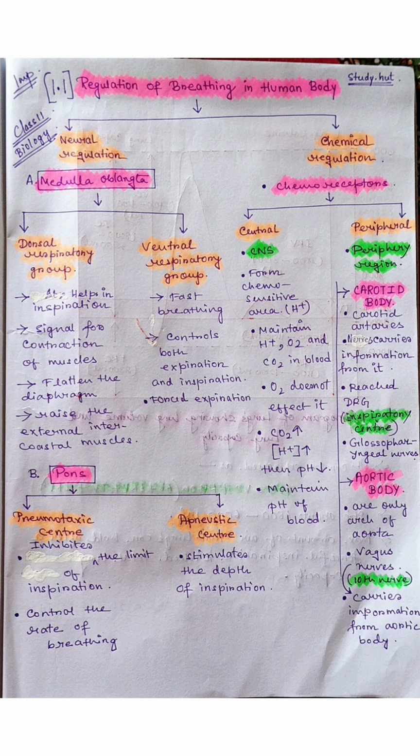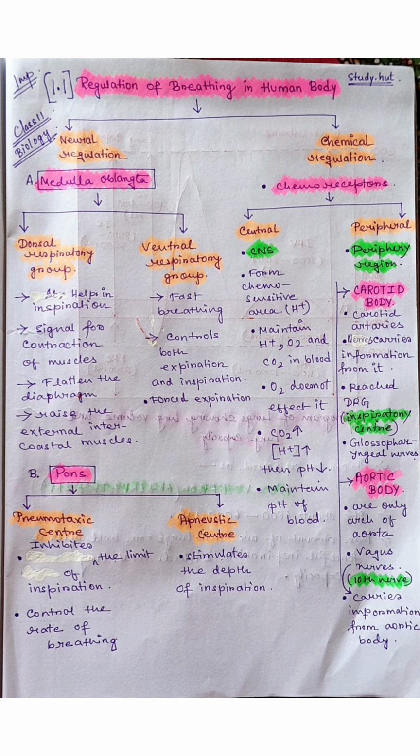Here carotid arteries are also found, and the impulses secreted from these nerves are carried away from the carotid body and reach the DRG. It means the inspiratory center. Next is the aortic body. In this case, the nerve present is the vagus nerve.